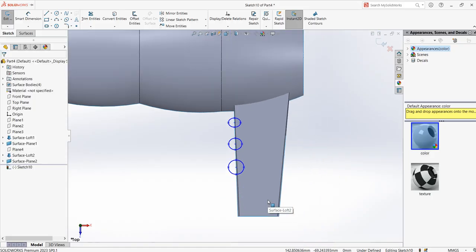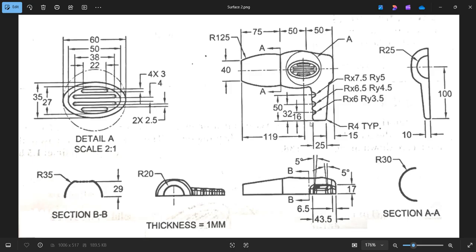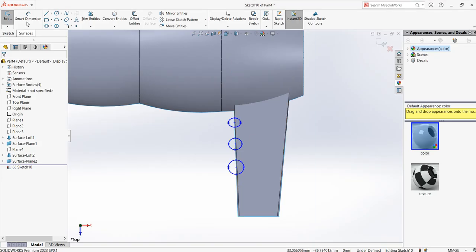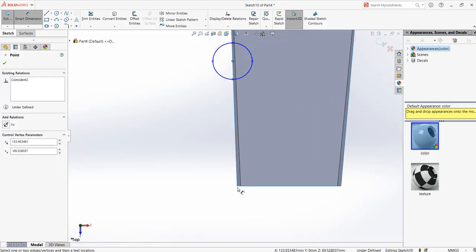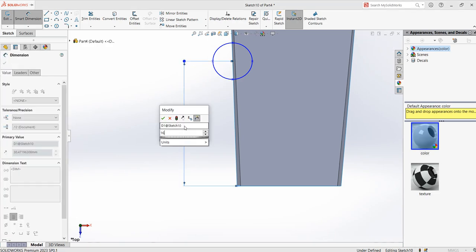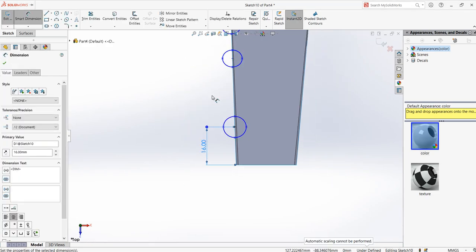So this ellipse, first we'll position the ellipse. We have the location dimension. We have 16, 32 and 50. So from this center to here, 16, that is the lowest one.